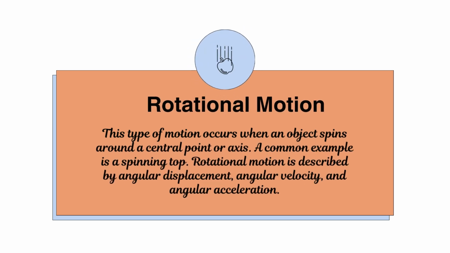Rotational motion. This type of motion occurs when an object spins around a central point or axis. A common example is a spinning top. Rotational motion is described by angular displacement, angular velocity, and angular acceleration.